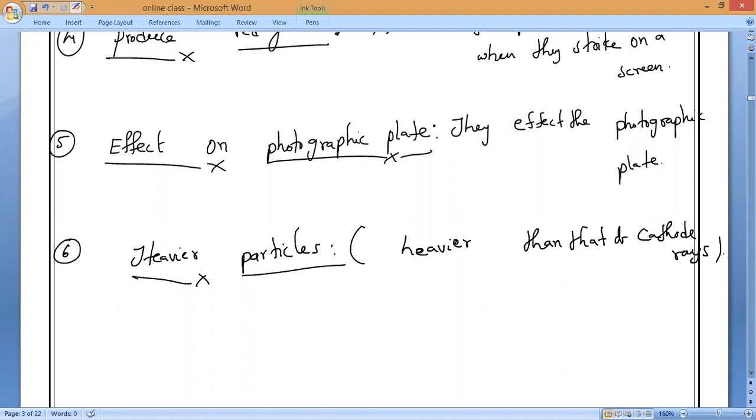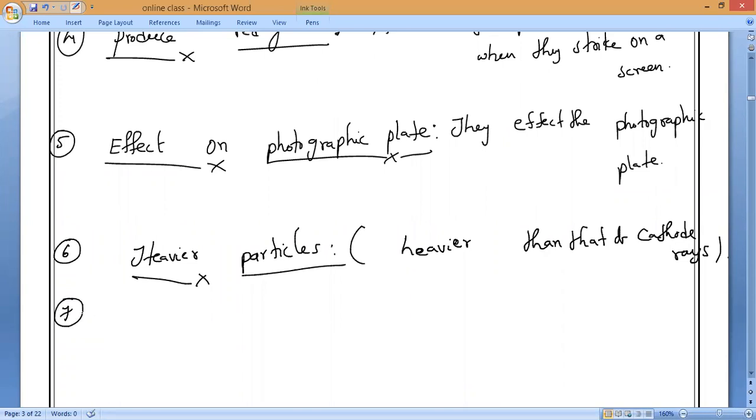Okay, everyone. Like this, so many other things will come. That is all you will study in the higher classes, so no issues. And these also show deflection in electric as well as magnetic field. If you want, you can write that also.